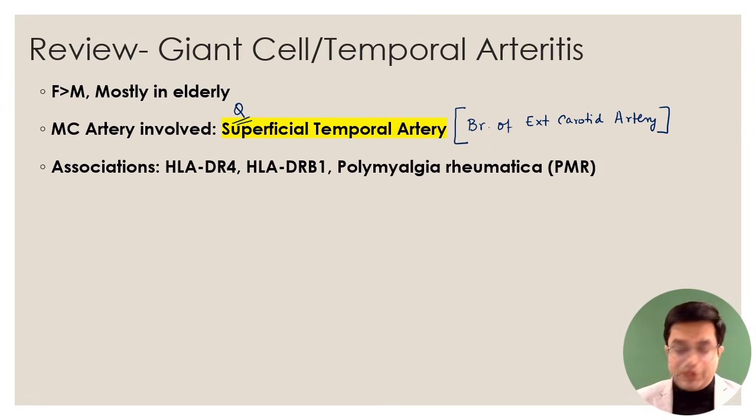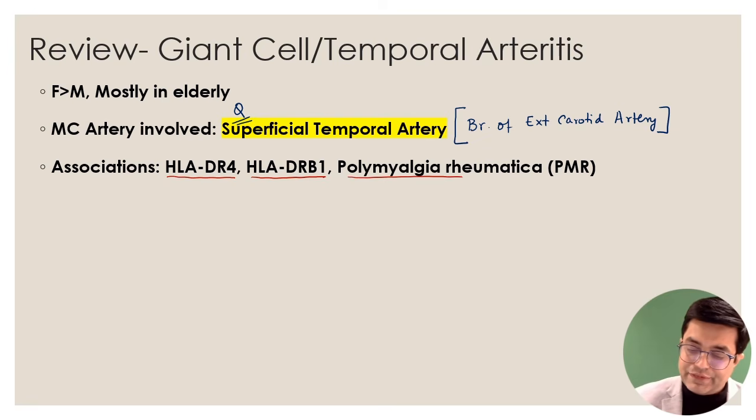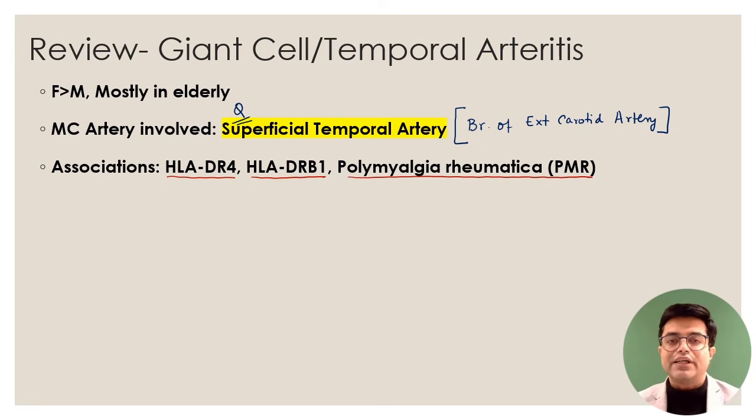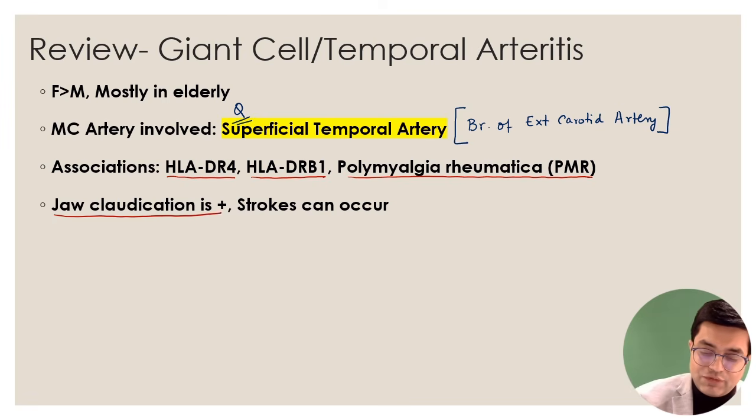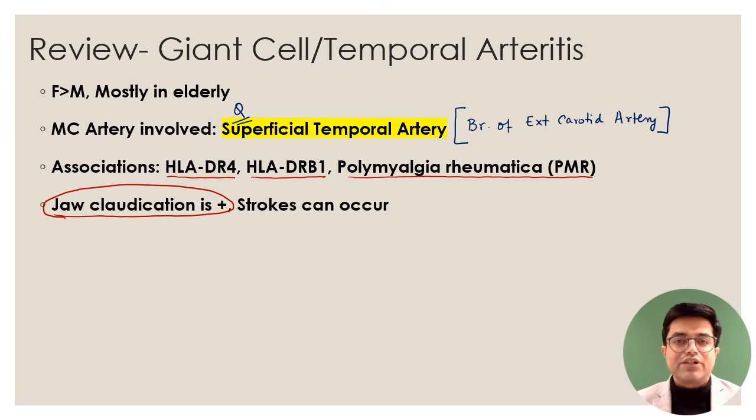Then what are the associations? Three associations you need to remember. First of all, they are associated with HLA-DR4, they are associated with HLA-DRB1, and they are associated with a condition called polymyalgia rheumatica. Then the jaw claudication is a very specific sign. What is jaw claudication? Claudication means pain. So on prolonged chewing, there is pain in the jaw region, in the temporomandibular joint region. So jaw claudication is a very important clue here.